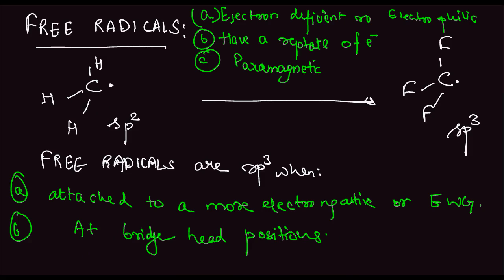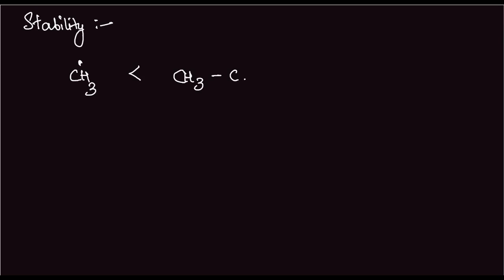So let us look at the stability of free radicals. The CH3 free radical is much less stable than the CH3CH2 free radical. The reason is these are electron donating groups, and so this carbon free radical, which is electron deficient, gets electrons from the electron donating group. This has a plus I effect, and therefore it becomes more stable.